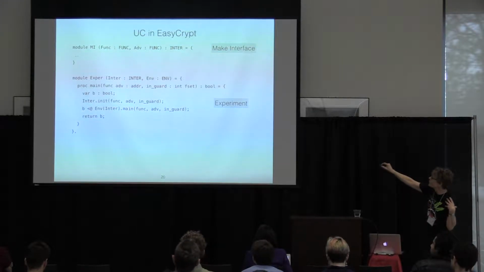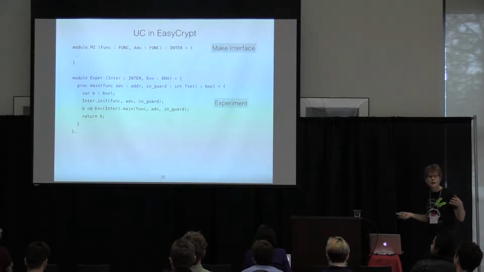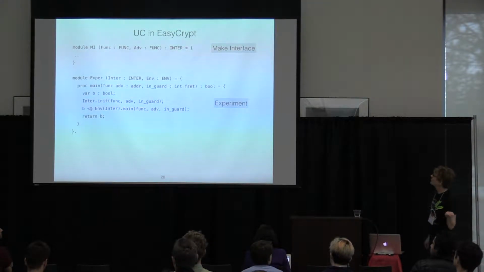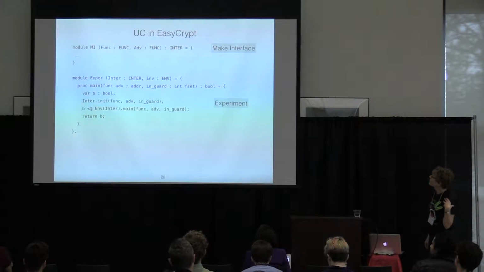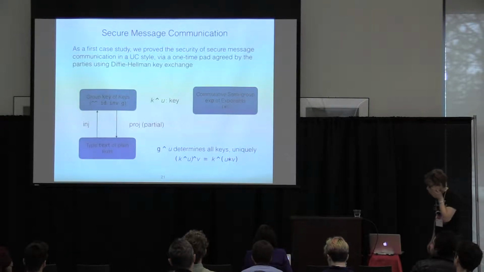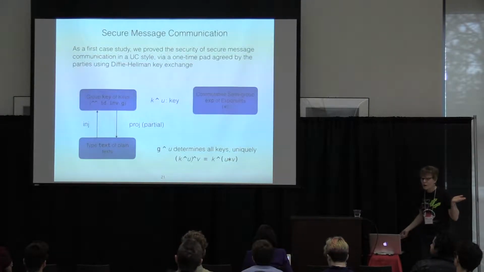Eventually, it returns a Boolean judgment, which is returned as the result of the experiment. So a kind of typical setup in EasyCrypt, apart from the fact that the environment is really driving the entire computation here.